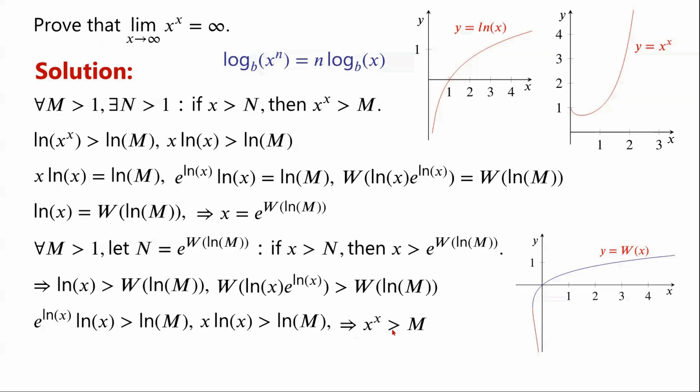So far, we have proved that for any m greater than 1, there exists an n such that if x is greater than n, then x to the power of x is greater than m. That is to say, we have proved the required statement. Thus, the limit as x tends to infinity of x to the power of x equals infinity. The proof is now complete.